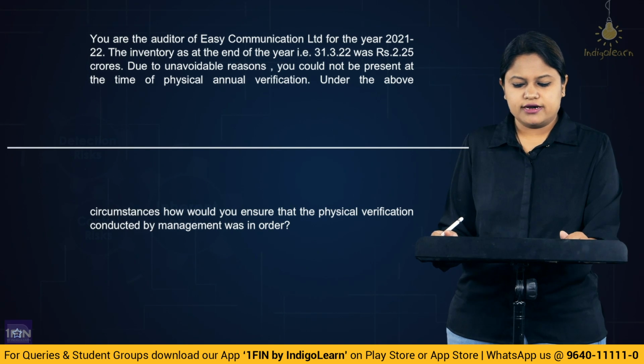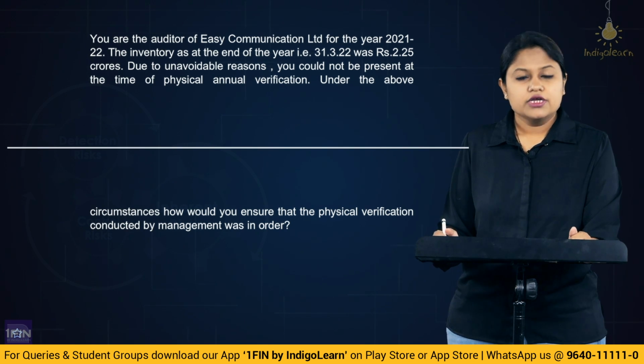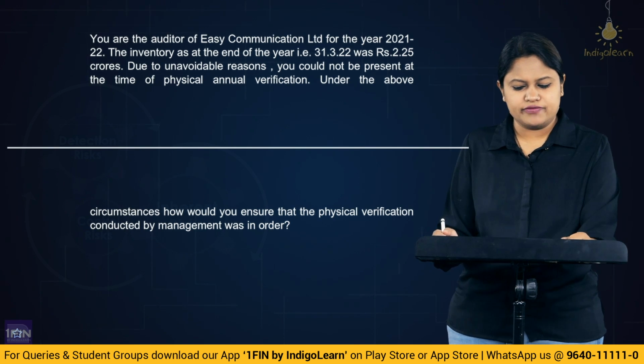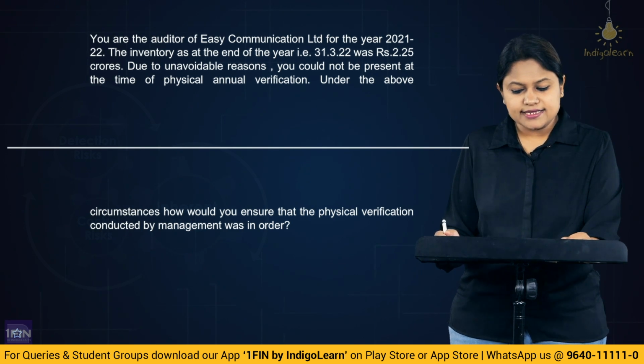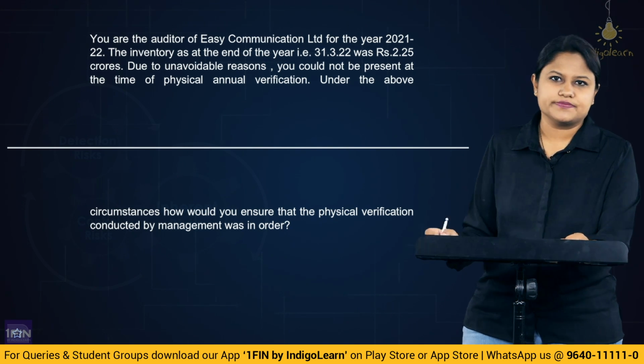Now let us take up the next scenario. You are the auditor of Easy Communication Limited for the year ended 2021-22. The inventory as at the end of the year, that is 31st of March 22, was rupees 2.25 crores. Due to unavoidable reasons, you could not be present at the time of physical annual verification. Under these circumstances, how would you ensure that the physical verification conducted by the management was in order?